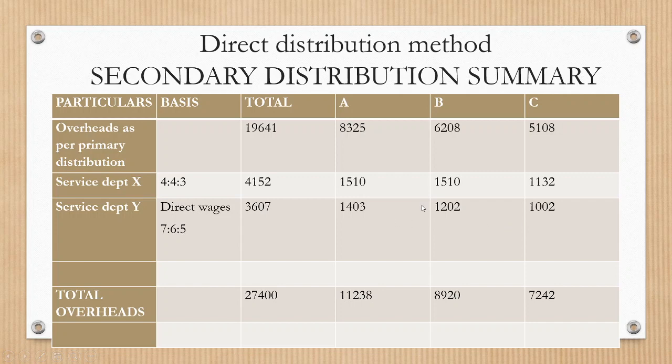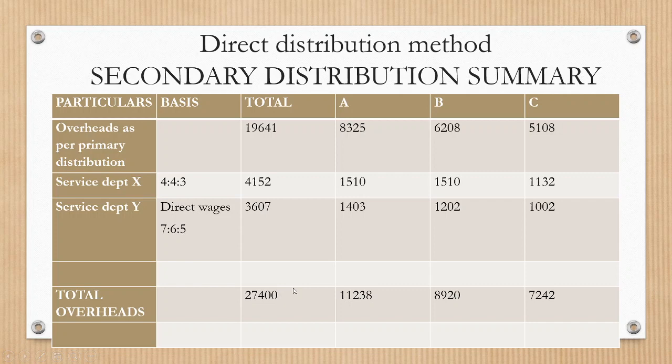After distributing it, find the total of the different departments: A department 11,238, B department 8,920, C department 7,242, and the total is 27,400.